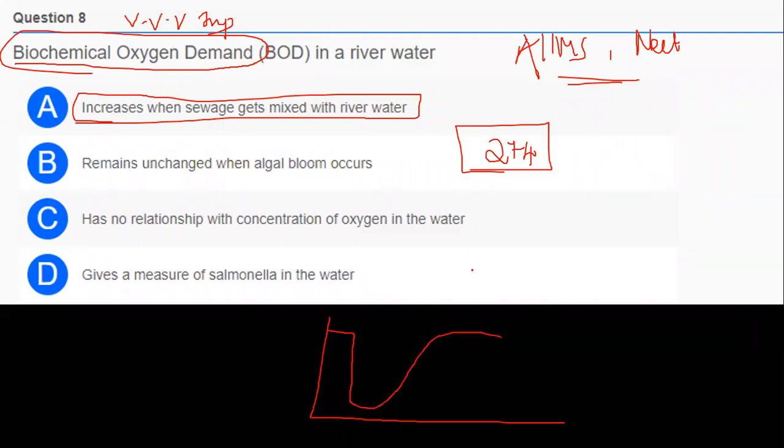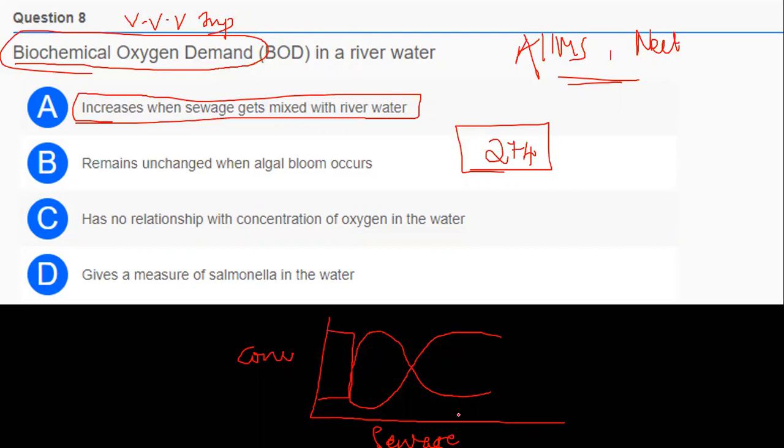We have only 10 minutes remaining, so we'll discuss the questions. Are you familiar with this graph, everyone? Concentration is on the y-axis and sewage discharge along the direction of flow is on the x-axis.